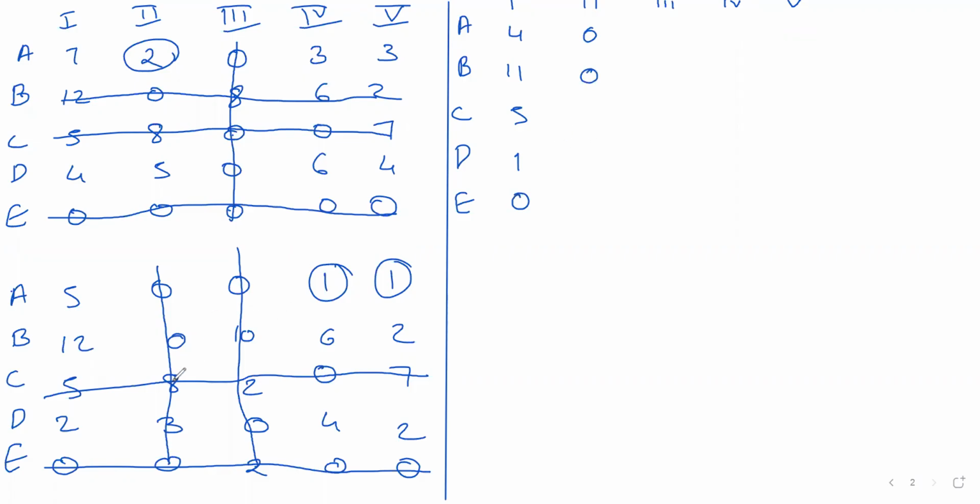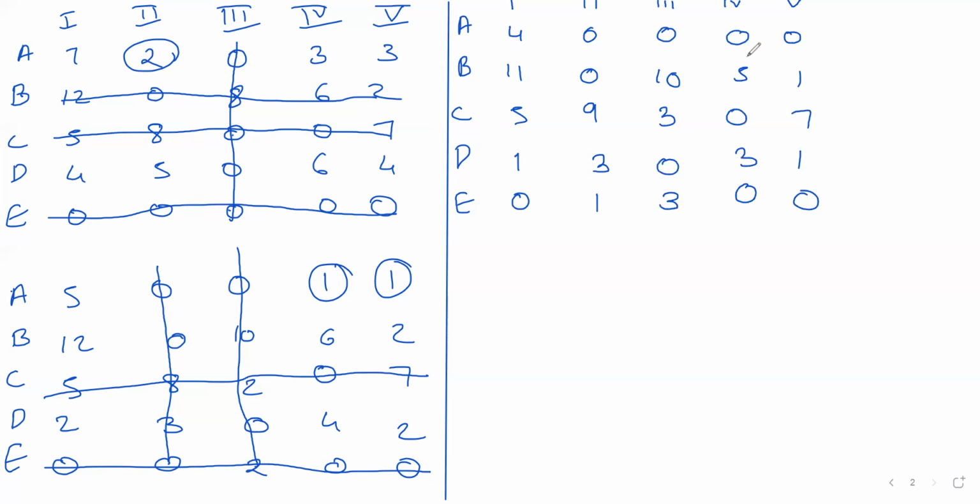Now this 1 will be added to this 8 here. It will become 9. 3 is 0. Then this is 0, 10, 3, 0. This is also an intersection point, so here again it will be added and become 3. And this was an intersection point, so here also 1 will be added. This will be 0, 0, 5, 1, 0, 7, 3, 1, 0, 0.